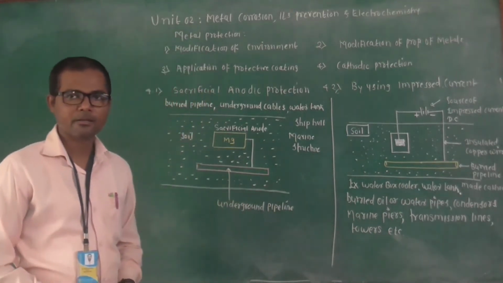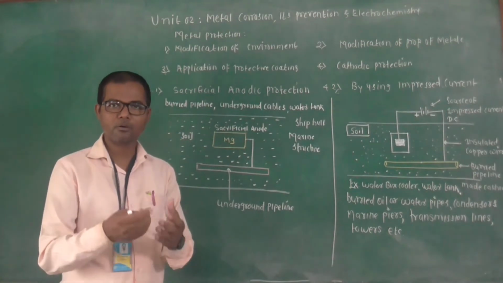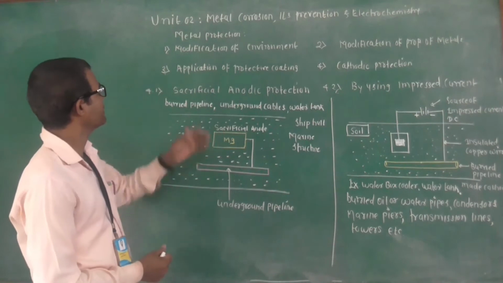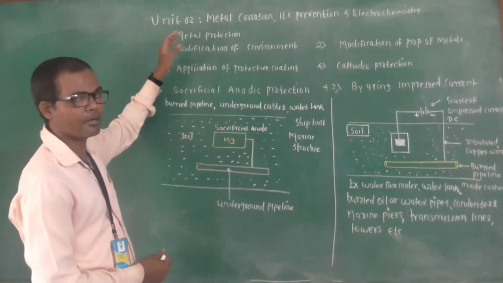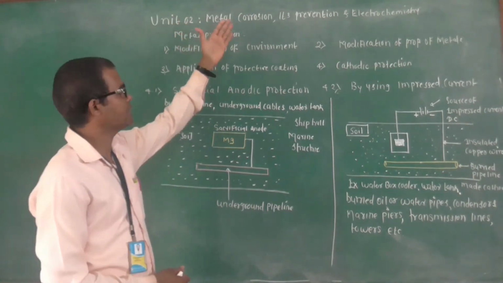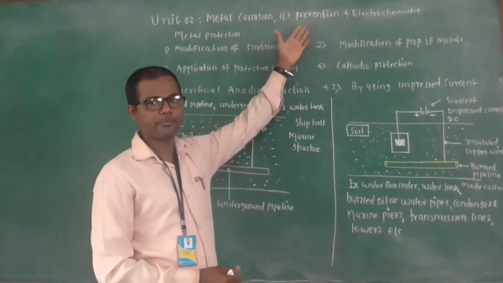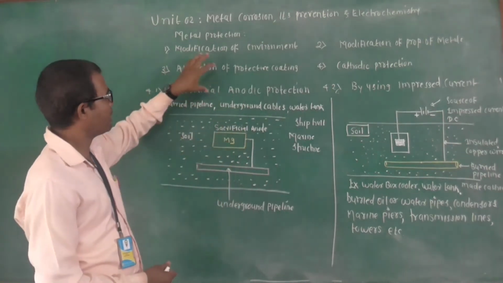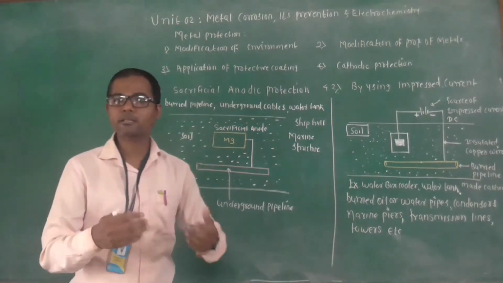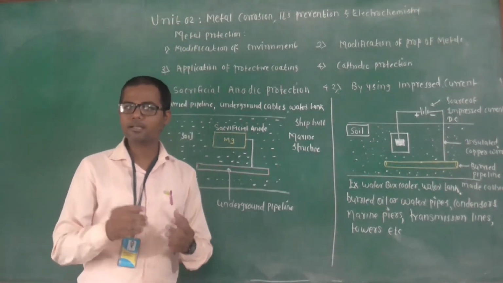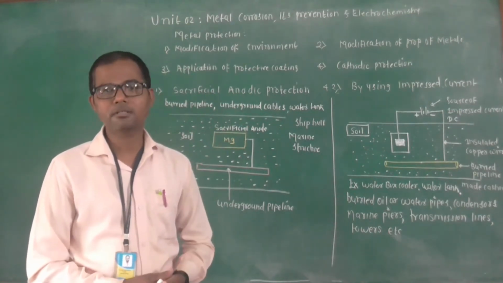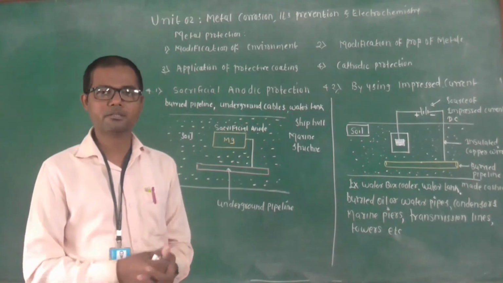Friends, in the last lecture, or the day before this lecture, we started the second content of the second topic, that is, unit second, the prevention of the metal. And we already studied the methods by which we can protect the metals. Usually there are four methods which are used for the protection of metal from corrosion, or from rust.